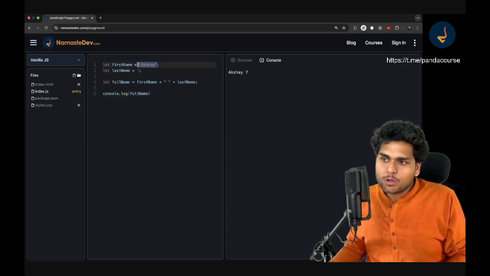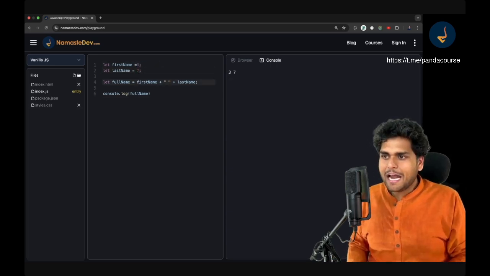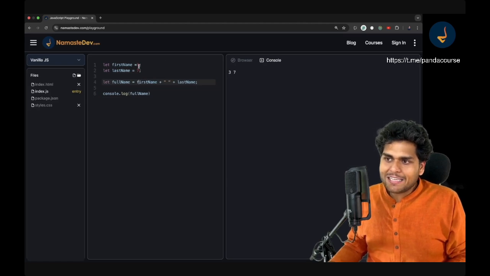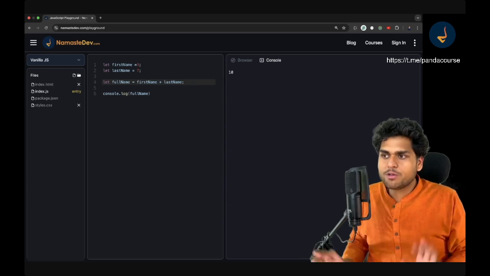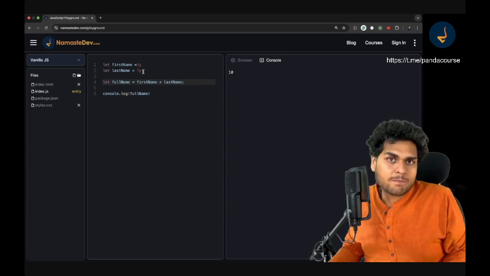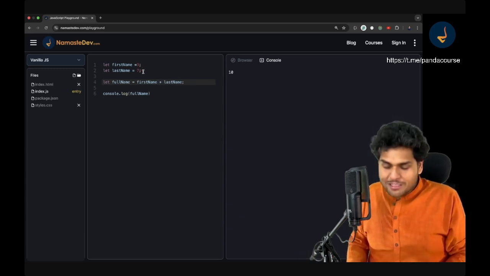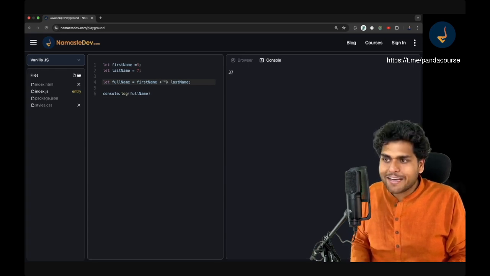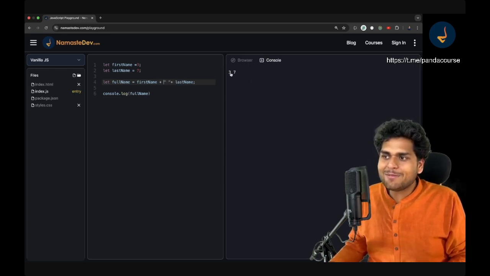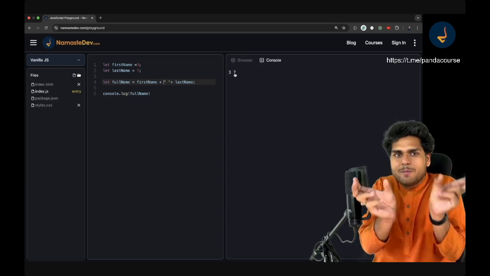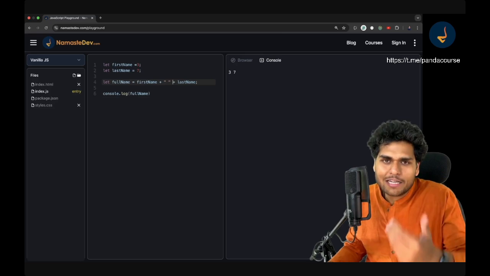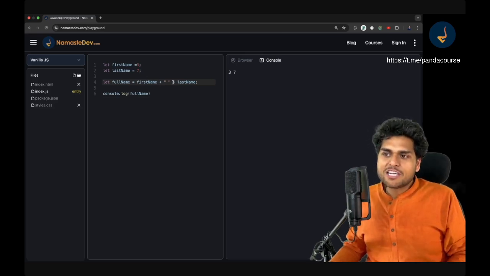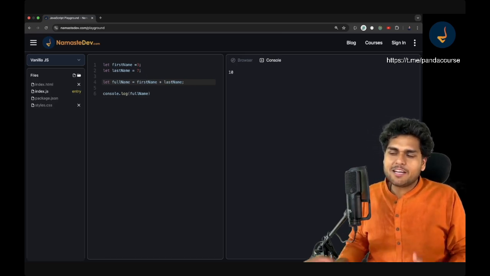But suppose there are two numbers, let's say 7 and 3. If I am adding 3 and 7 with a string in between, it is saying "3 7" because I am adding a string to it. If you remove the string from the equation and just do plus, it will actually do a mathematical operation. If there is a string in between, it will not add, it will just concatenate two strings. It will basically attach these two strings. So that's how string addition works. It is also known as string concatenation. And if you are just dealing with numbers, it will just do a mathematical operation, which is 10.